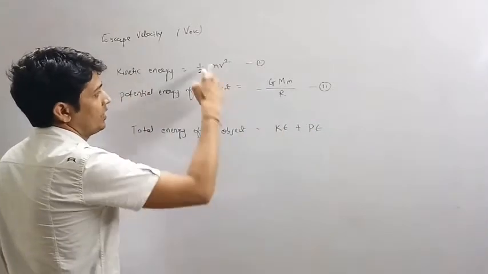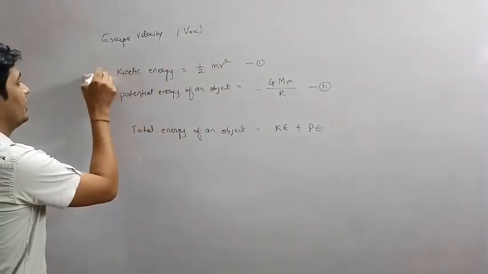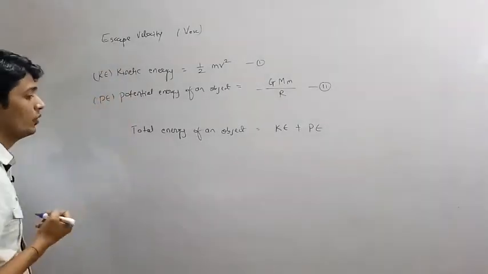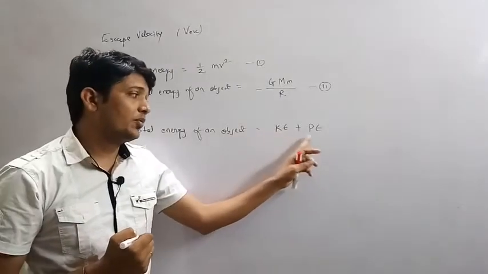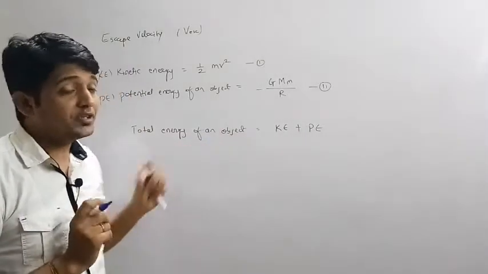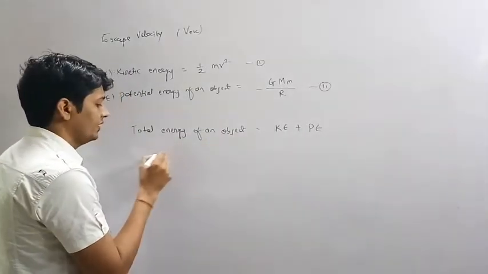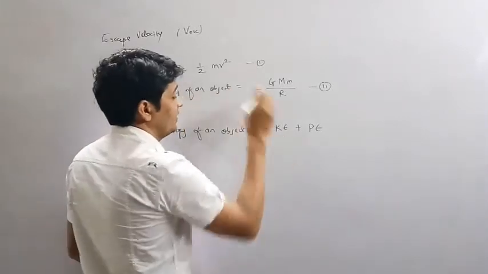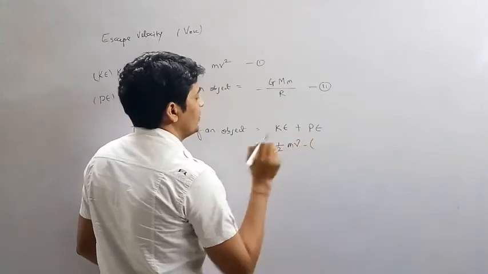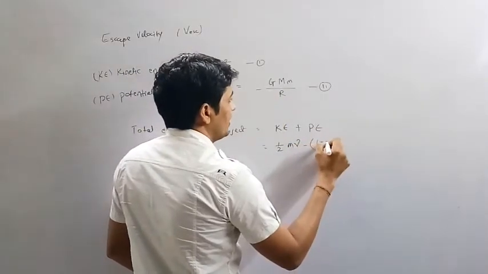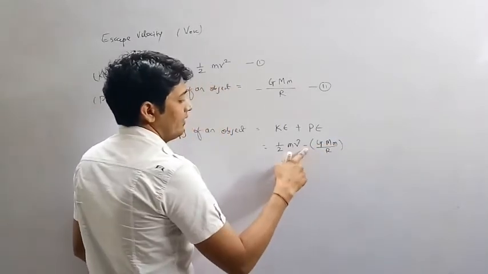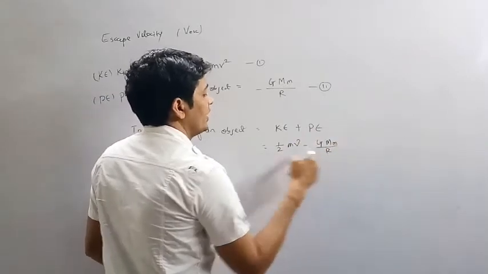If we add both the energies, we can calculate the total energy of the object. So we can write total energy equals half mv square plus, inside bracket, minus capital G into capital M into small m divided by r. So when we open the bracket, it will be in negative form.